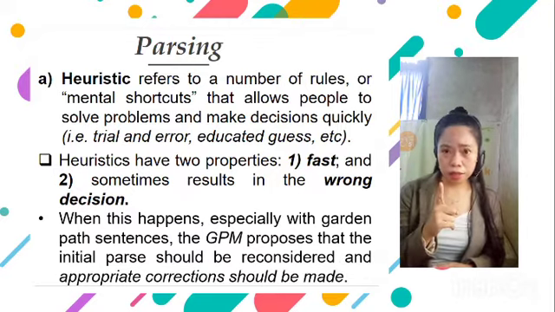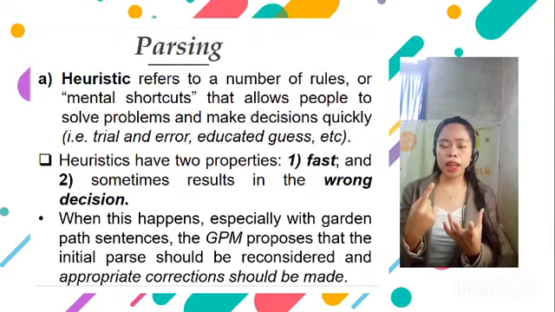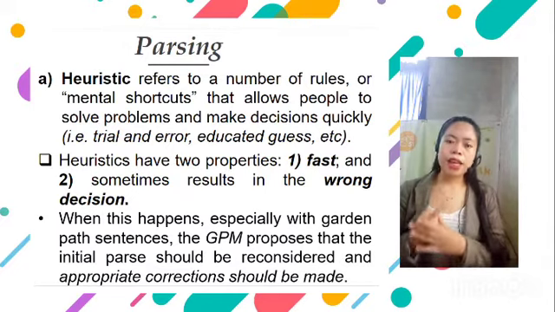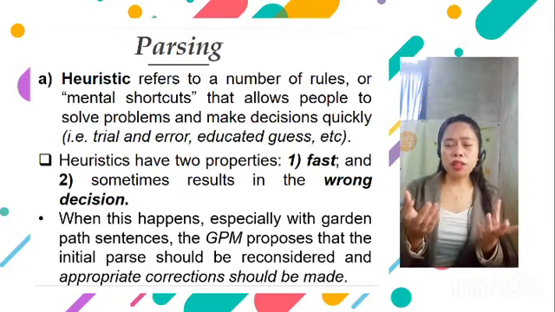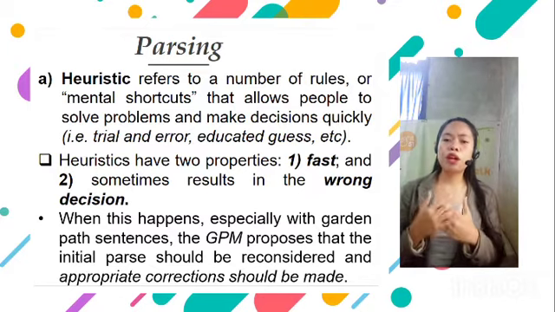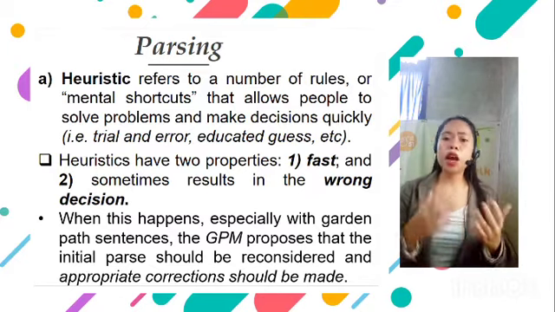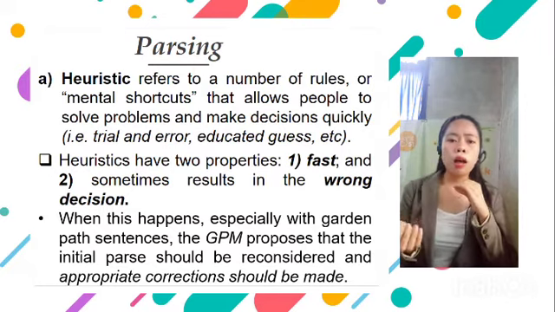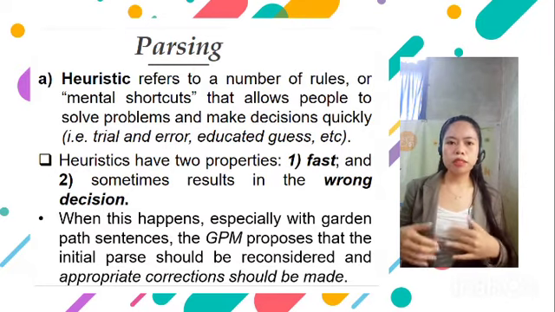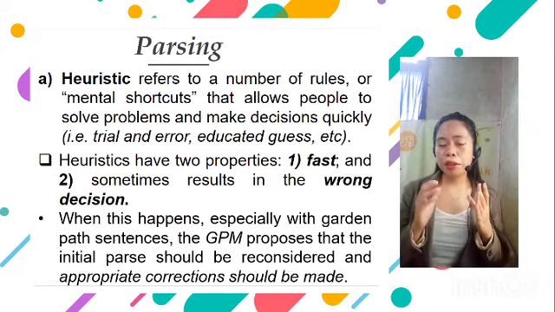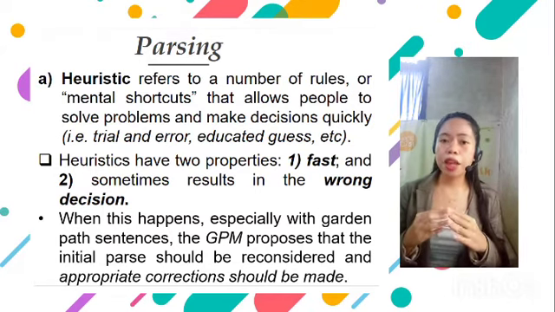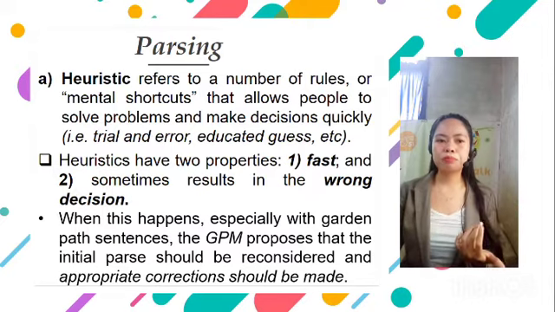It is fast, so that we can solve problems quickly, and because it is fast, it sometimes results in wrong decisions. So, when wrong decisions happen, especially with garden path sentences, the garden path model of parsing proposes that the initial parse should be reconsidered and appropriate corrections should be made.